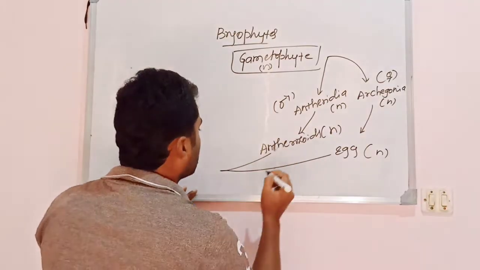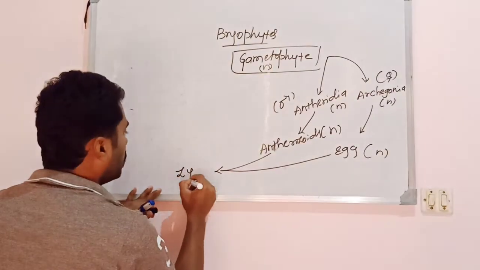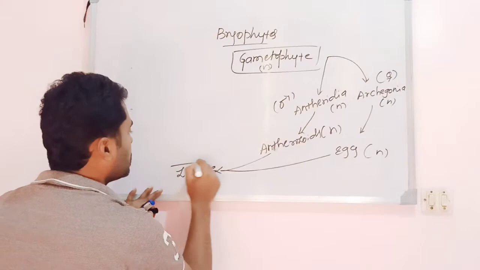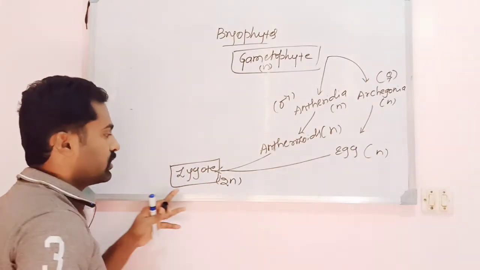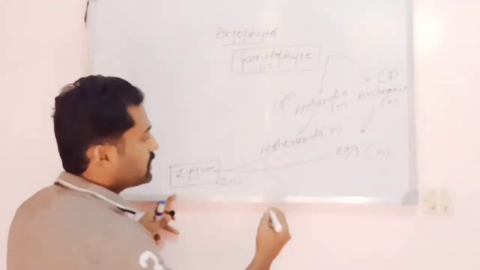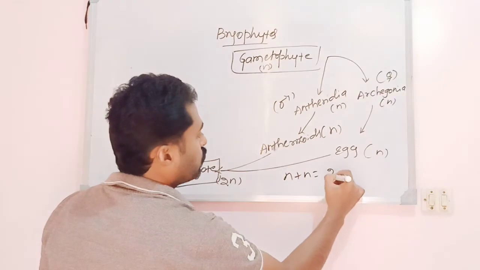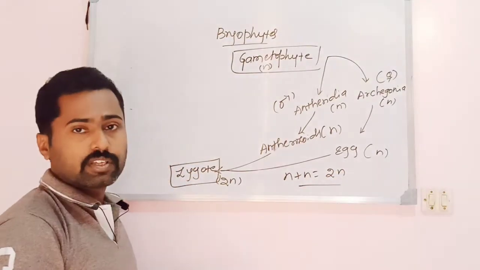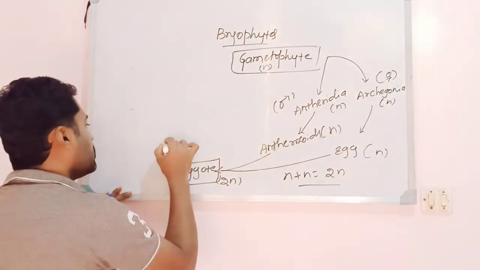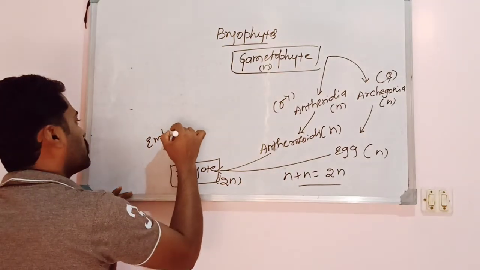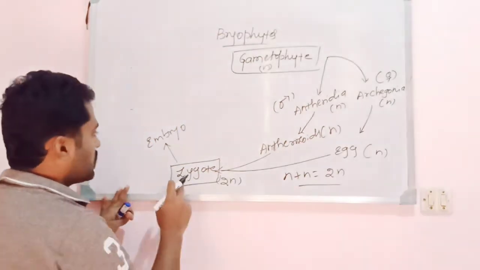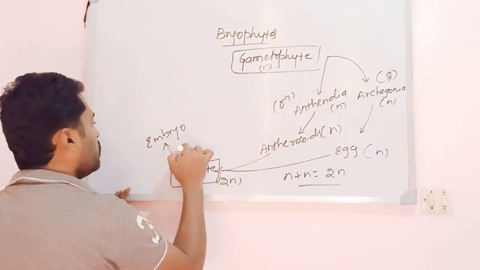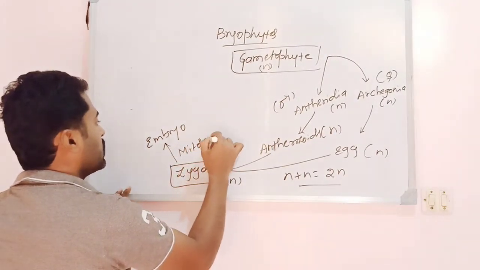The fusion of the anthrozoid and the egg, that is fertilization, results in the formation of the zygote. The zygote is diploid in nature because it is the result of fusion of two haploid gametes, n plus n, resulting in 2n. This diploid zygote later develops into an embryo. Embryo is absent in algae, remember that. The zygote produces the embryo purely by means of mitosis. There is no meiosis here.